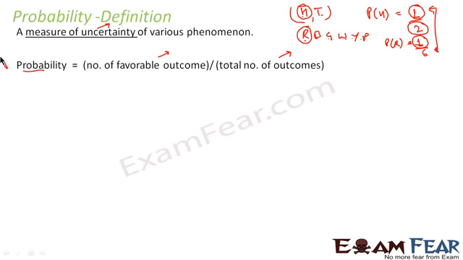Understand this formula is a very crucial formula. It's the basic of probability: probability is nothing but the number of favorable outcomes by the total number of outcomes.